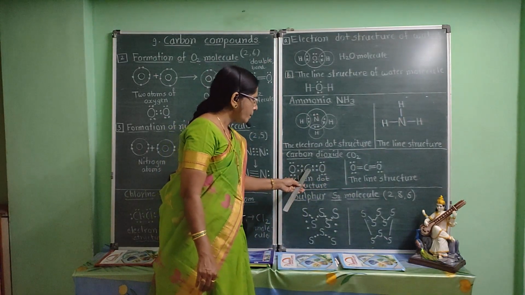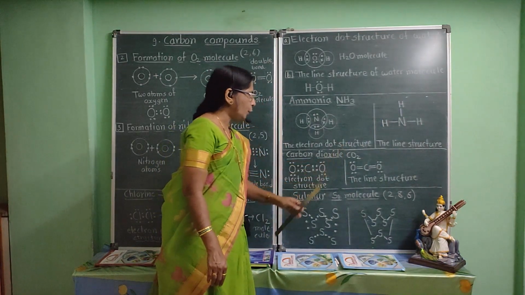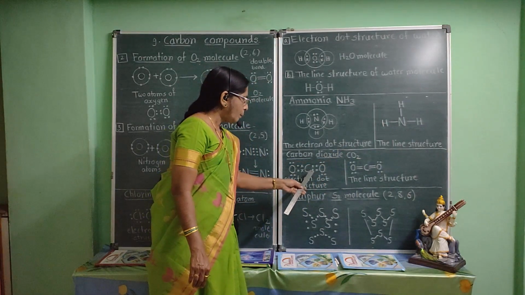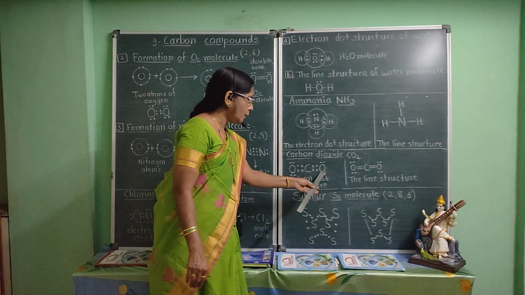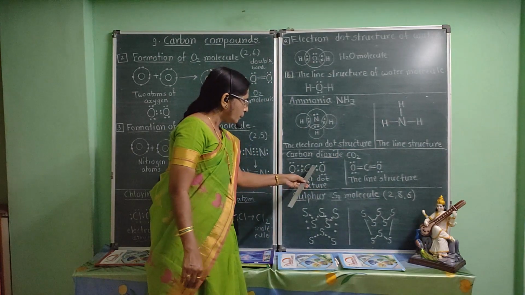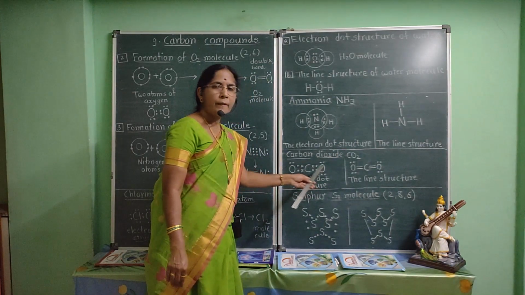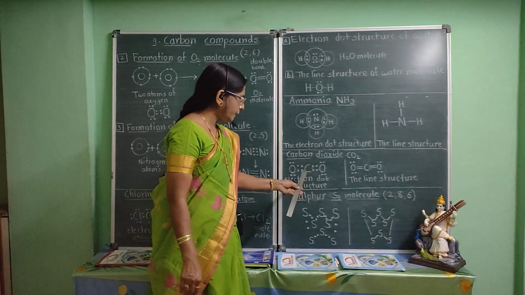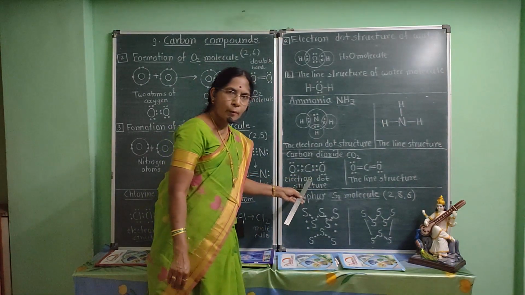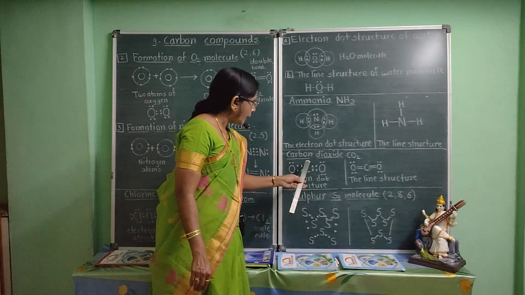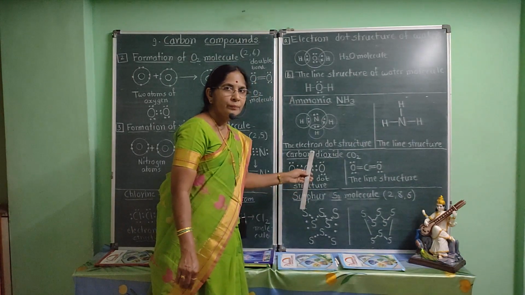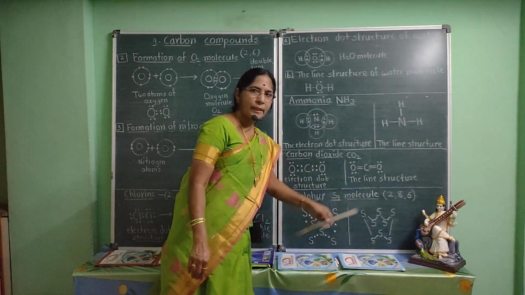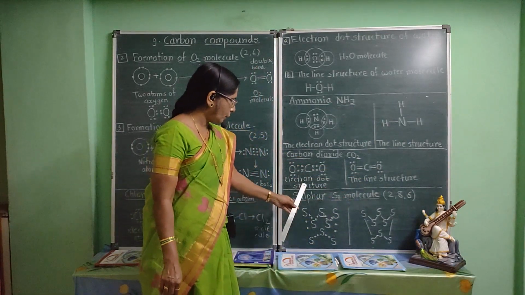In this way, in CO2 molecule, between carbon and oxygen, there is double covalent bond. This is electron dot structure of carbon dioxide molecule. This is line structure of carbon dioxide molecule.